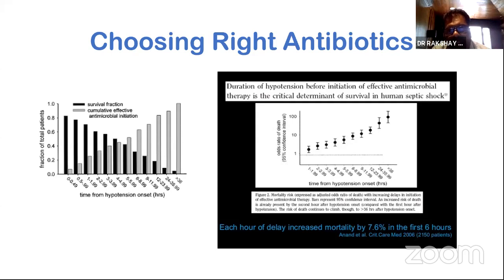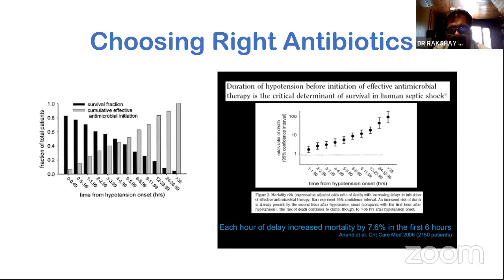They showed that in the presence of sepsis, if you develop hypotension, and if there's a delay in antibiotic choice. When I say delay in antibiotic choice, we need to understand that not giving any antibiotic is not correct. Giving a correct antibiotic at a correct dose makes a huge difference.